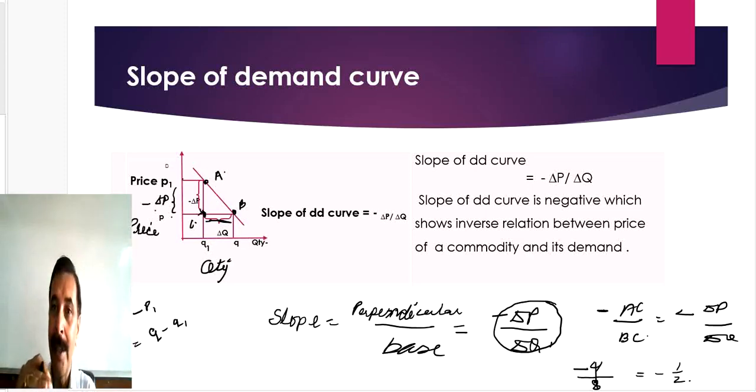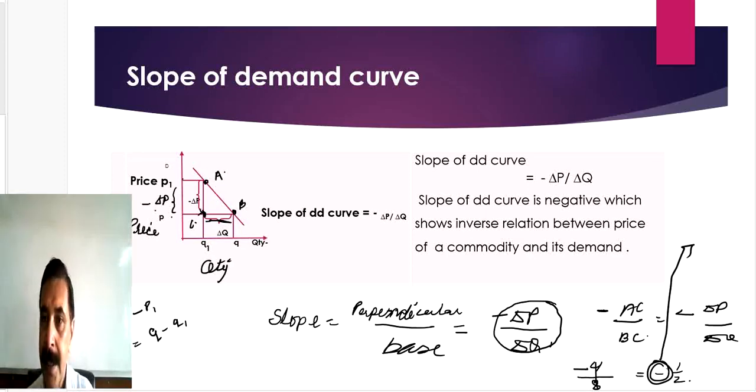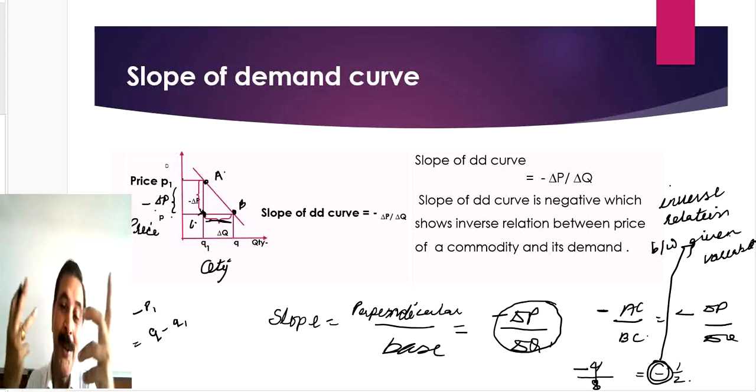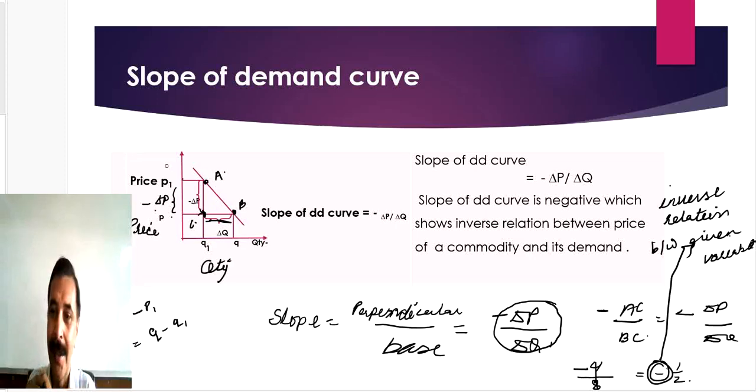It happens when the value of one variable decreases, the value of the other variable will increase. This negative slope indicates inverse relation between given variables. Now you can frame the theory. If you know this thing, you can frame the theory.